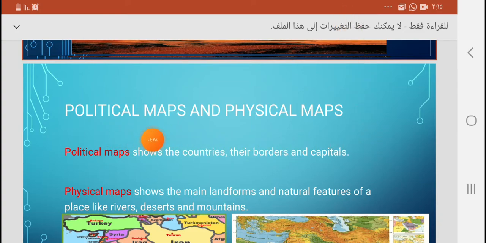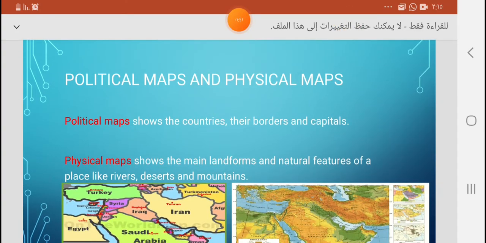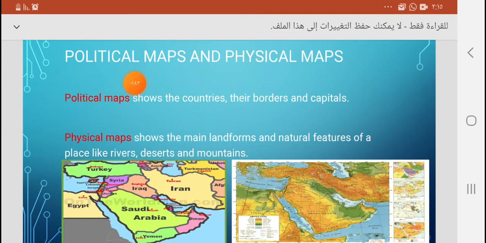What's the difference between political maps and physical maps? Political maps and physical maps are two kinds of maps. They can show us the same place, but each one gives us different information. Look at the political map. Political maps show the countries, their borders, and their capitals, like this one. This is a political map, the map that shows only the countries, the lines that separate the countries, which are the borders, and the capital of each country.